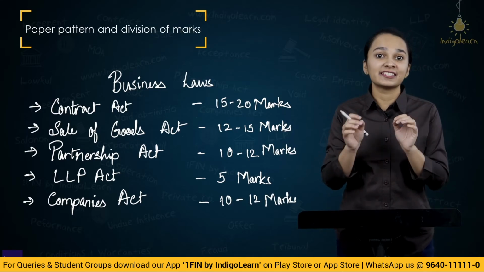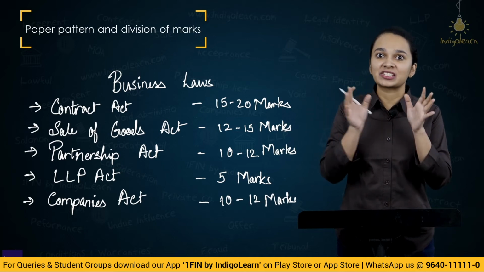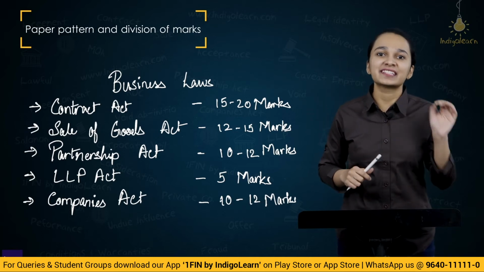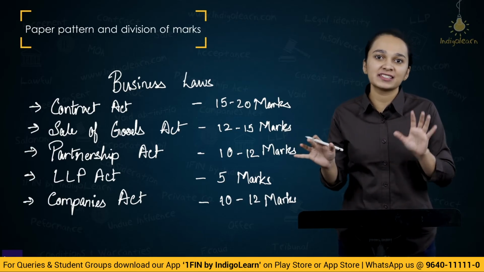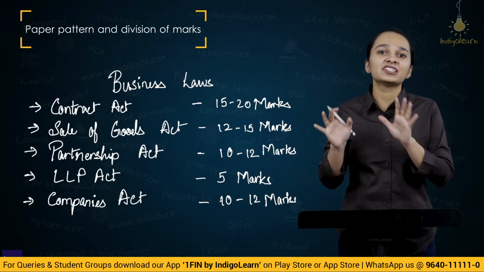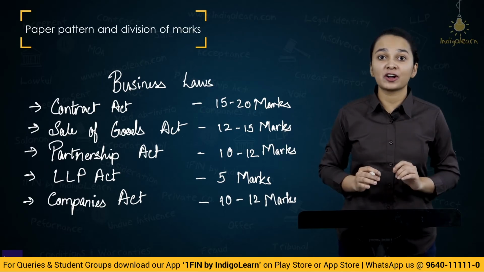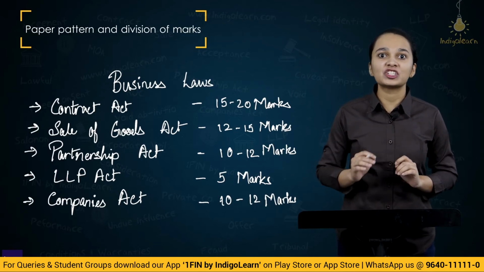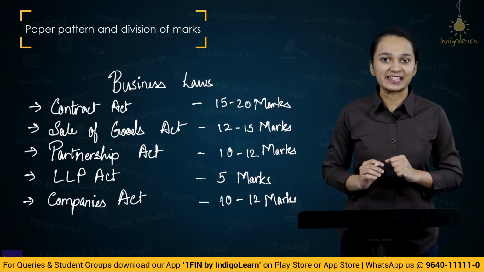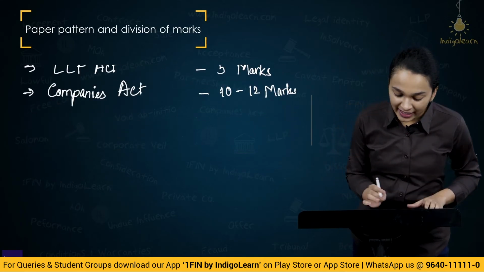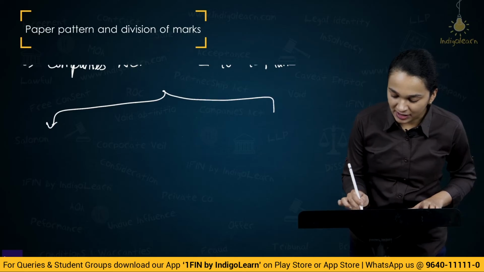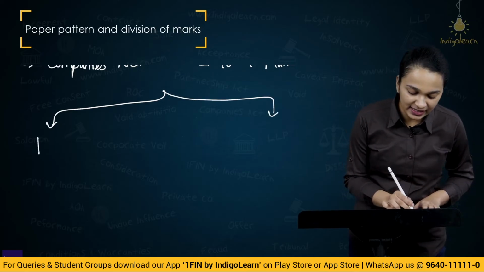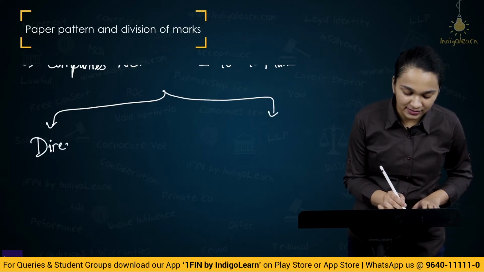So all your paper 2 section A, business laws, is of 60 marks, and this is the division of how many marks of questions may come from which topic. Now let's talk about what type of questions come in your examination. There are 2 types of questions which come in your examination. One is the direct questions.